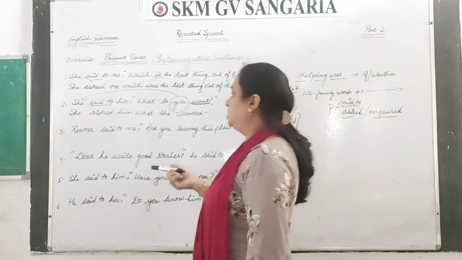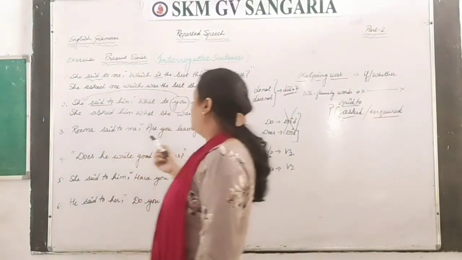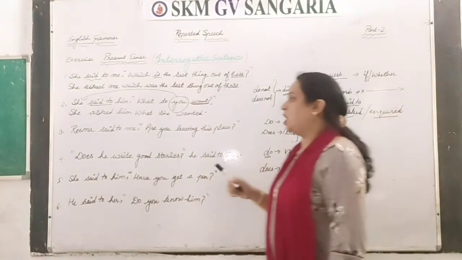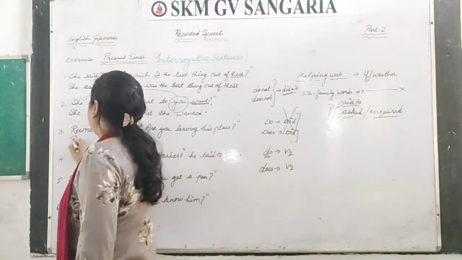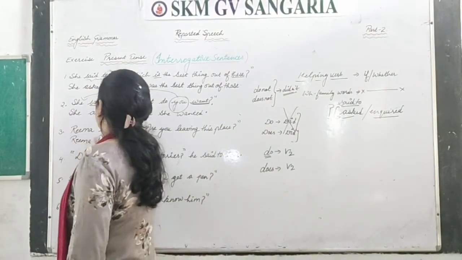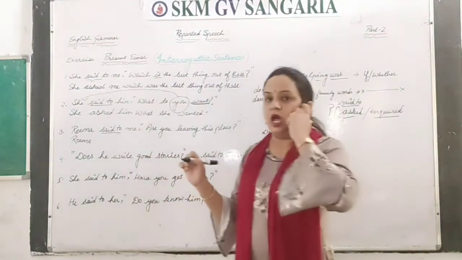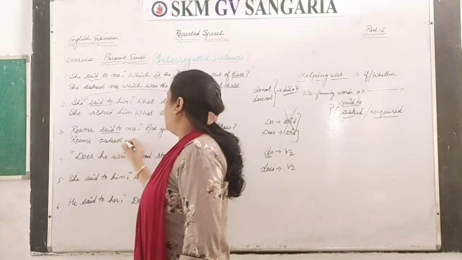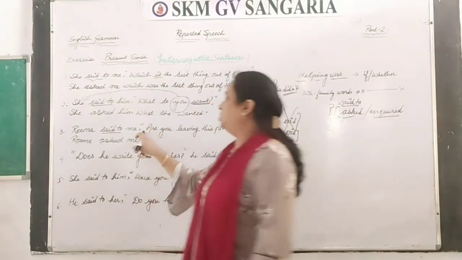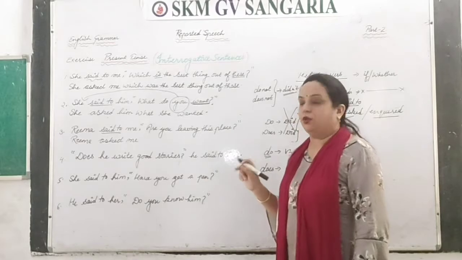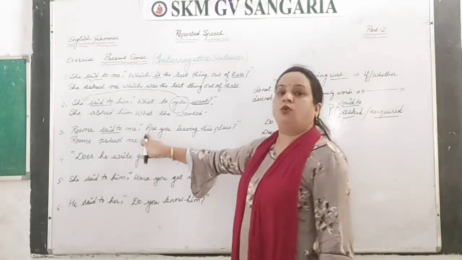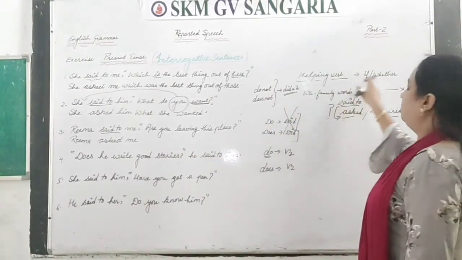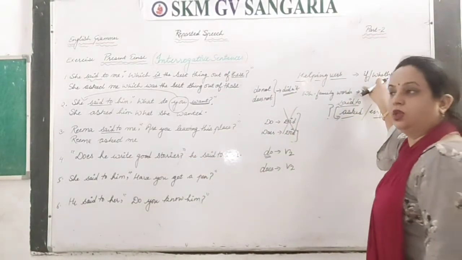Clear? Next is Rima said to me, are you leaving this place? So the answer is Rima said to changes into asked. So Rima asked me. Commas you have to change in interrogative, because here it is what? Are, and that is a helping verb. And when there is a helping verb, that you have to give this connector word if or whether.